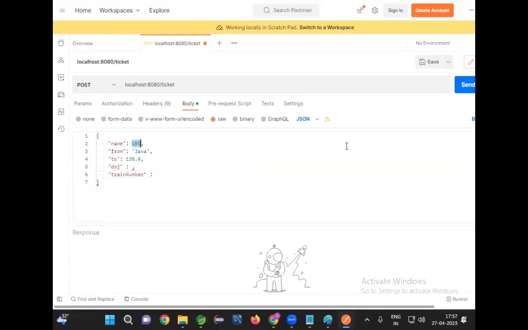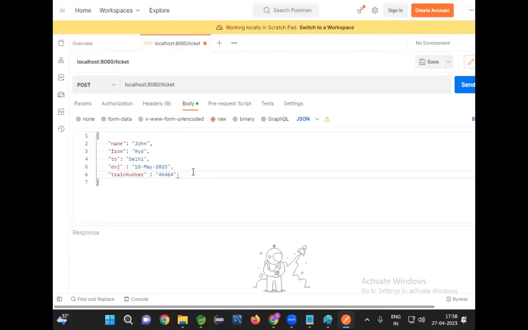Okay, name, some value. Name in double quotes, it is a string value. From address, HYD, to Delhi. Date of journey, some value, so let me give 15th May 2023. Train number, everything I have given as a string, so I'm giving some number like this.